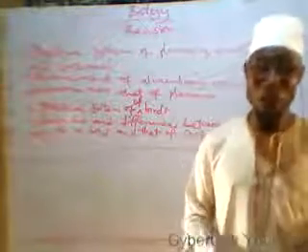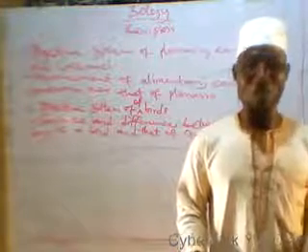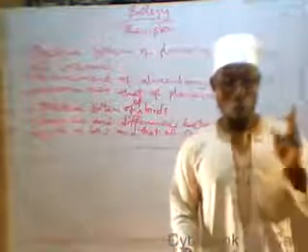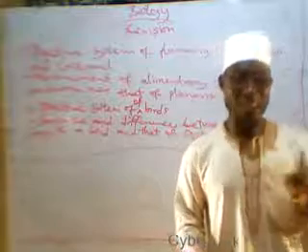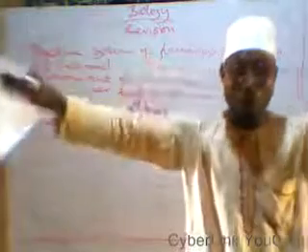Then we talked about the need for a transport system in higher organisms. Many cells in higher organisms are situated far away from each other because the body of a higher organism is complex.